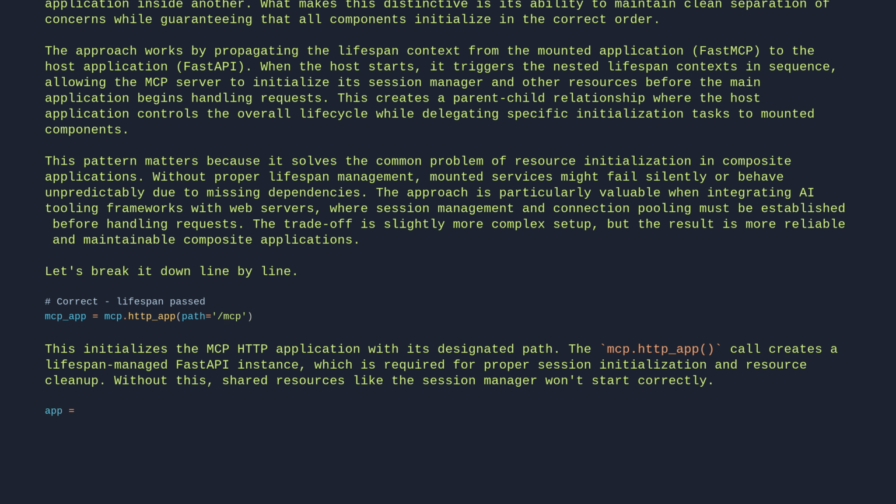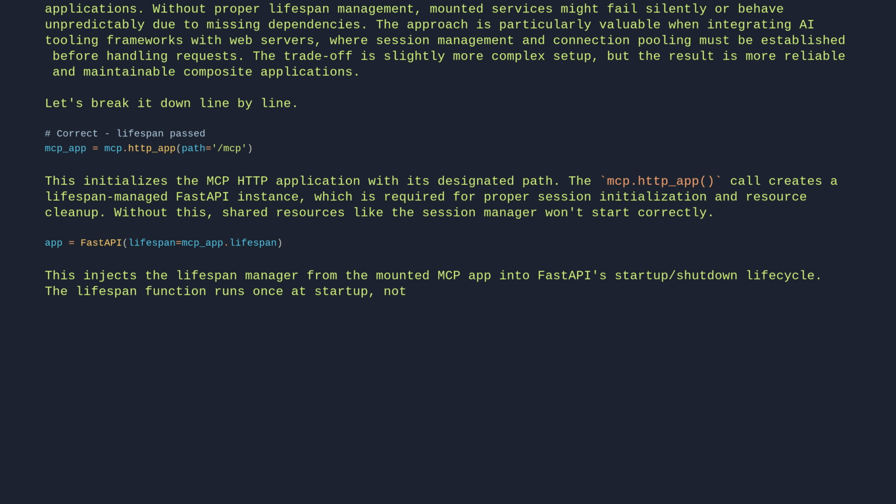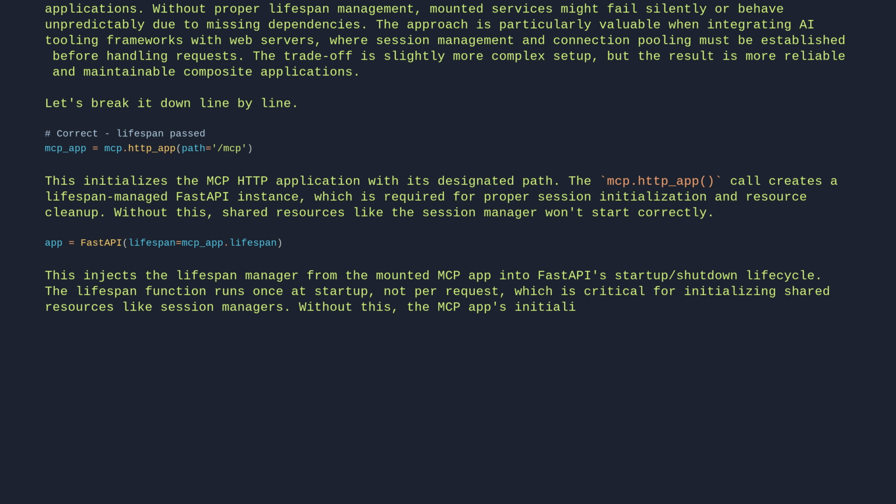app = FastAPI(lifespan=mcp_app.lifespan). This injects the lifespan manager from the mounted MCP app into FastAPI's startup and shutdown lifecycle. The lifespan function runs once at startup, not per request, which is critical for initializing shared resources like session managers. Without this, the MCP app's initialization would be skipped, breaking session handling.